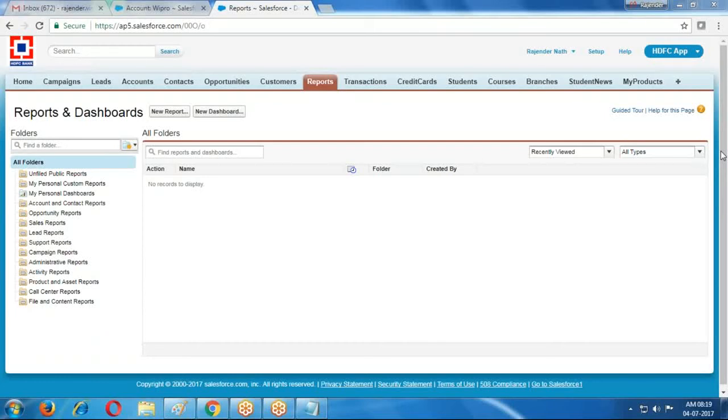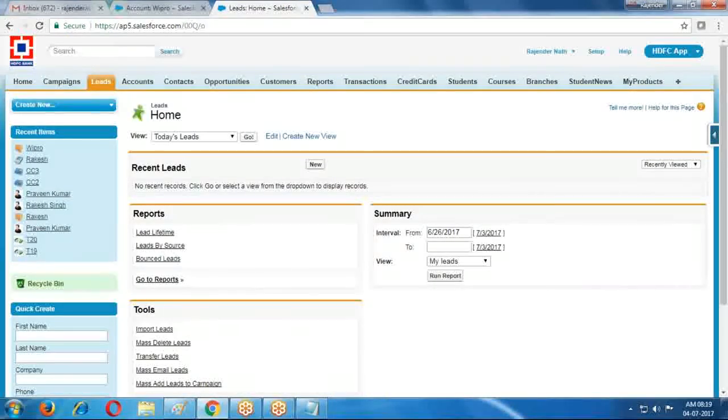they generate a report based on plan wise, or country wise, or state wise, how many customers are in AP, how many customers are in Telangana. If you want to monitor like this, then we generate the report. Or how much revenue is generated every month, we can generate the report based on revenue. If you want to generate a report based on the requirement, you can generate the reports.